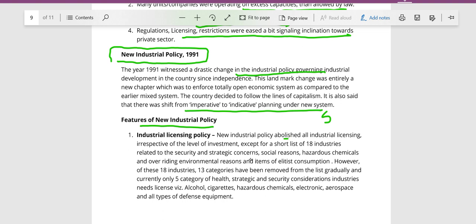Now all kinds of industrial licensing were abolished except for 18 industries which were related to strategic or security reasons, or hazardous chemicals, etc., or things like cigarettes and alcohol, which were things of elitist consumption. Now out of these 18 industries, 13 categories have been removed gradually from the list, and now only 5 categories of industries require licensing. What are those 5 categories? Electronics, aerospace, hazardous chemicals, alcohol, cigarettes, and all types of defense equipment.